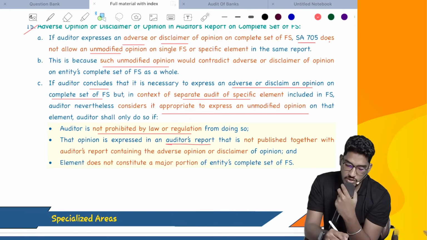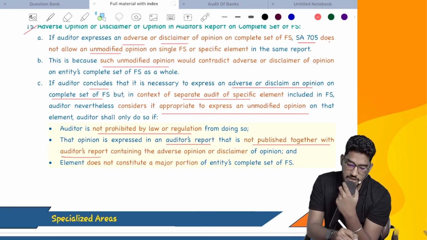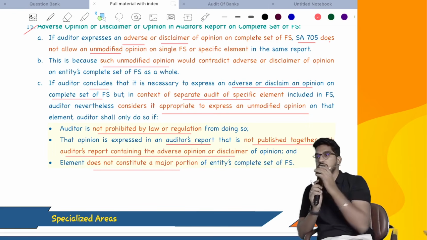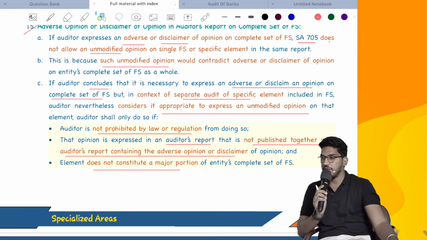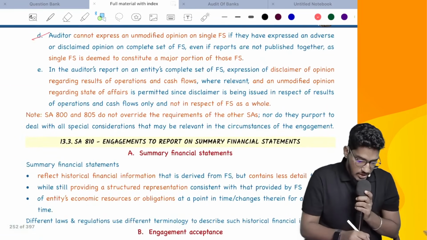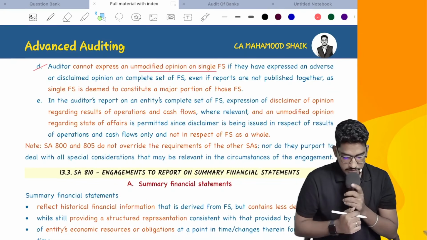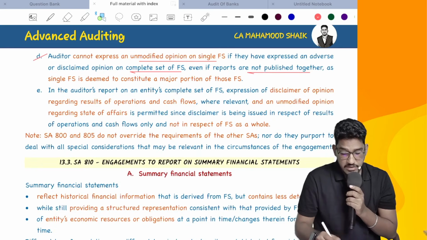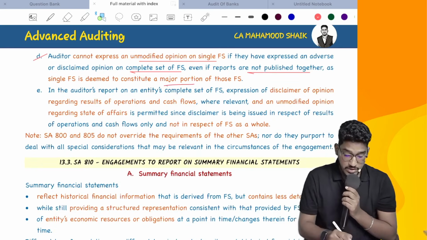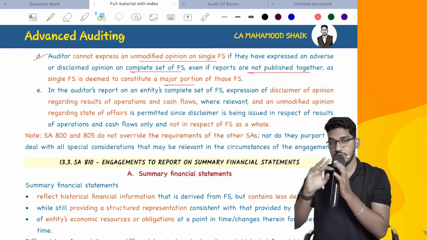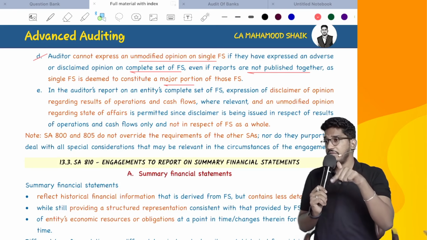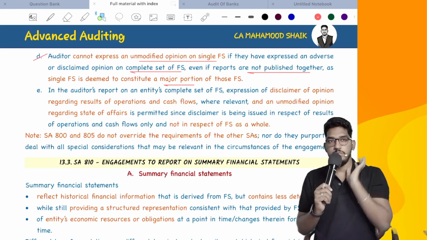That opinion is expressed in auditor's report that is not published together with auditor's report containing the adverse opinion, or the element does not constitute a major portion. All the three conditions must be fulfilled, then only you can give an unmodified opinion on the single element or specific item. Next, auditor cannot express an unmodified opinion on a single financial statement if they have an adverse or disclaimer opinion on complete financial statements, even if reports are not published together, because if it is a major portion. So just because they are not published together, you can't give a different unmodified opinion. When can you do it? Only when it is not representing a substantial portion.